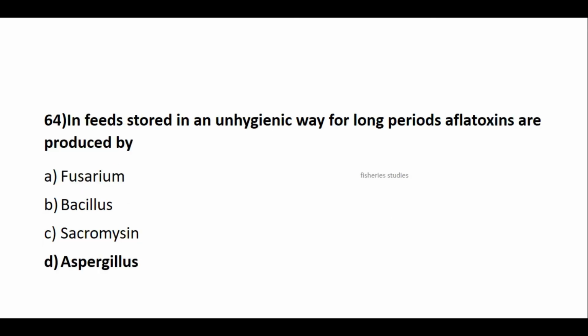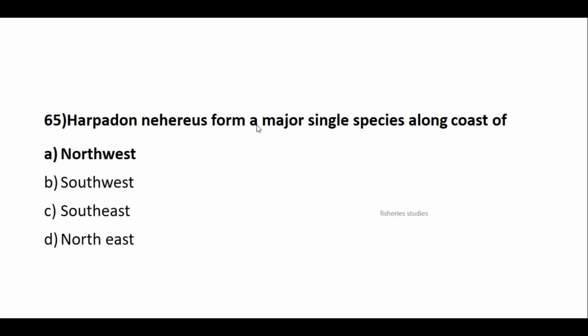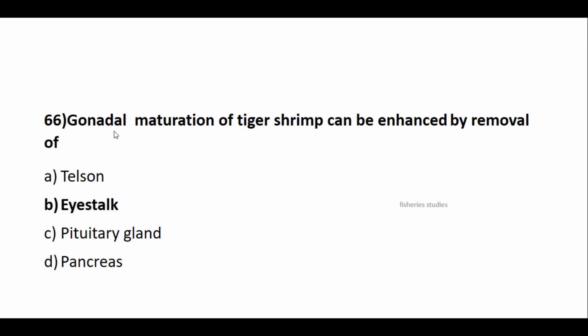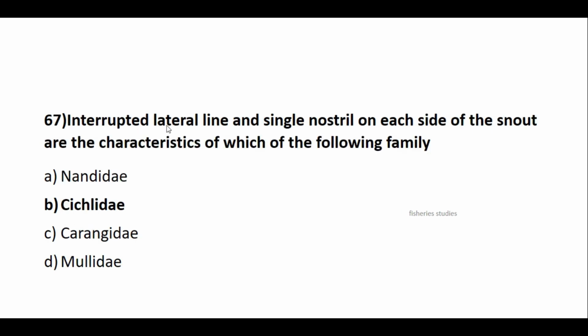In feed stored in an unhygienic way for a long period, aflatoxins are produced by Aspergillus. Harpadon nehereus forms a single major fishery along the coast of the northwest, that is Maharashtra and Gujarat. Gonadal maturation of tiger shrimp can be enhanced by removal of the eye stalk. Interrupted lateral line: from this line itself you can write the answer, it is Cichlidae. And a single nostril on one side of the snout is also a Cichlidae character.